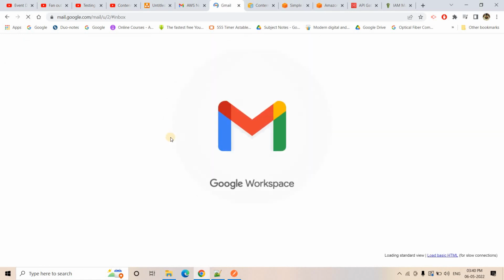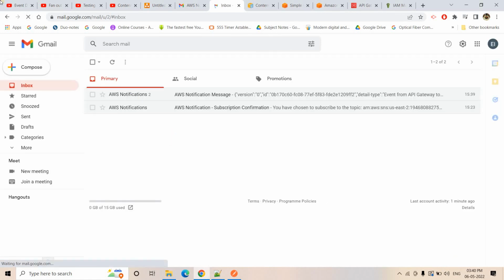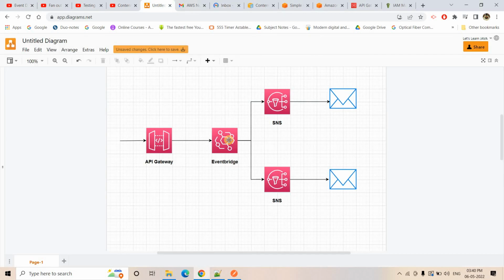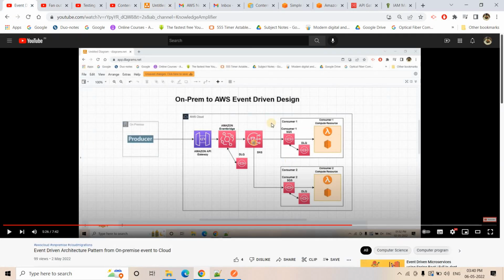I hope you have understood how to integrate API gateway and EventBridge, and then from one EventBridge, based on different rules, how you can send that event to different SNS topics, and from those SNS topics broadcast it to multiple SQS queues, multiple consumers, like that. I hope this architecture is clear to you.